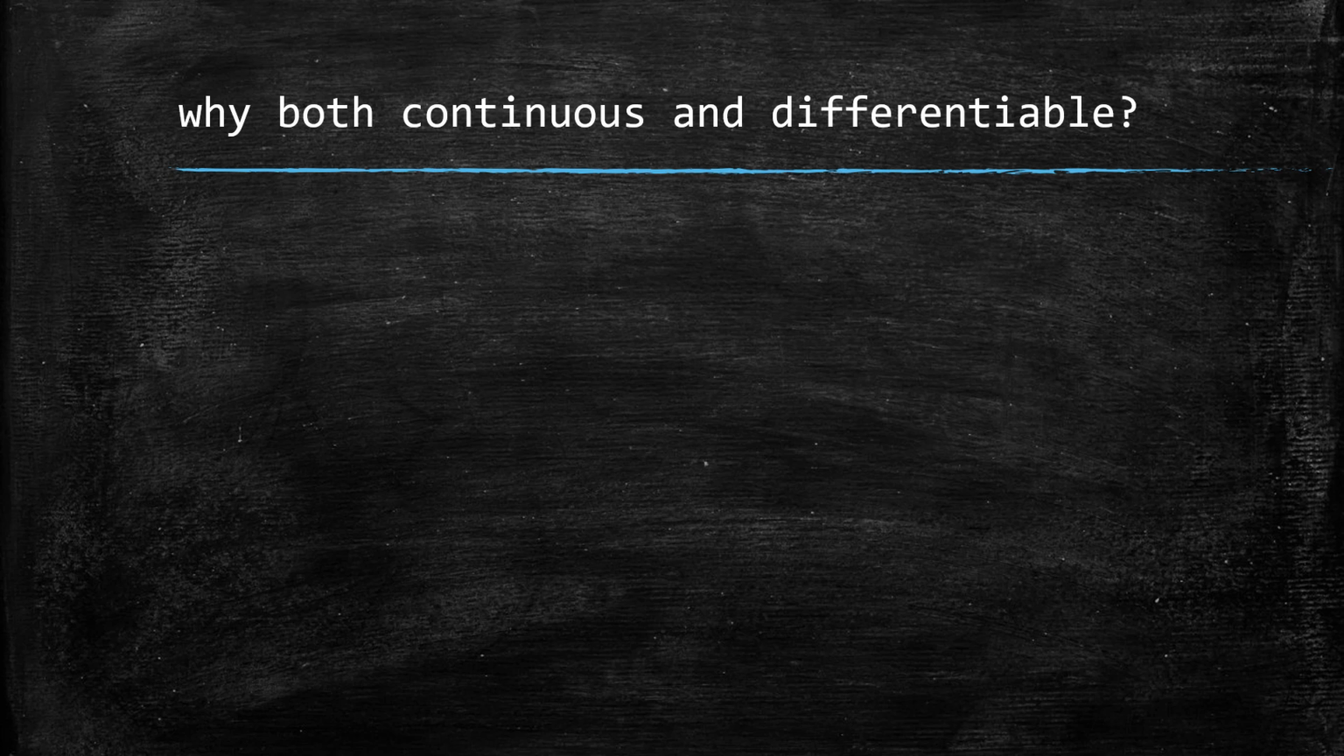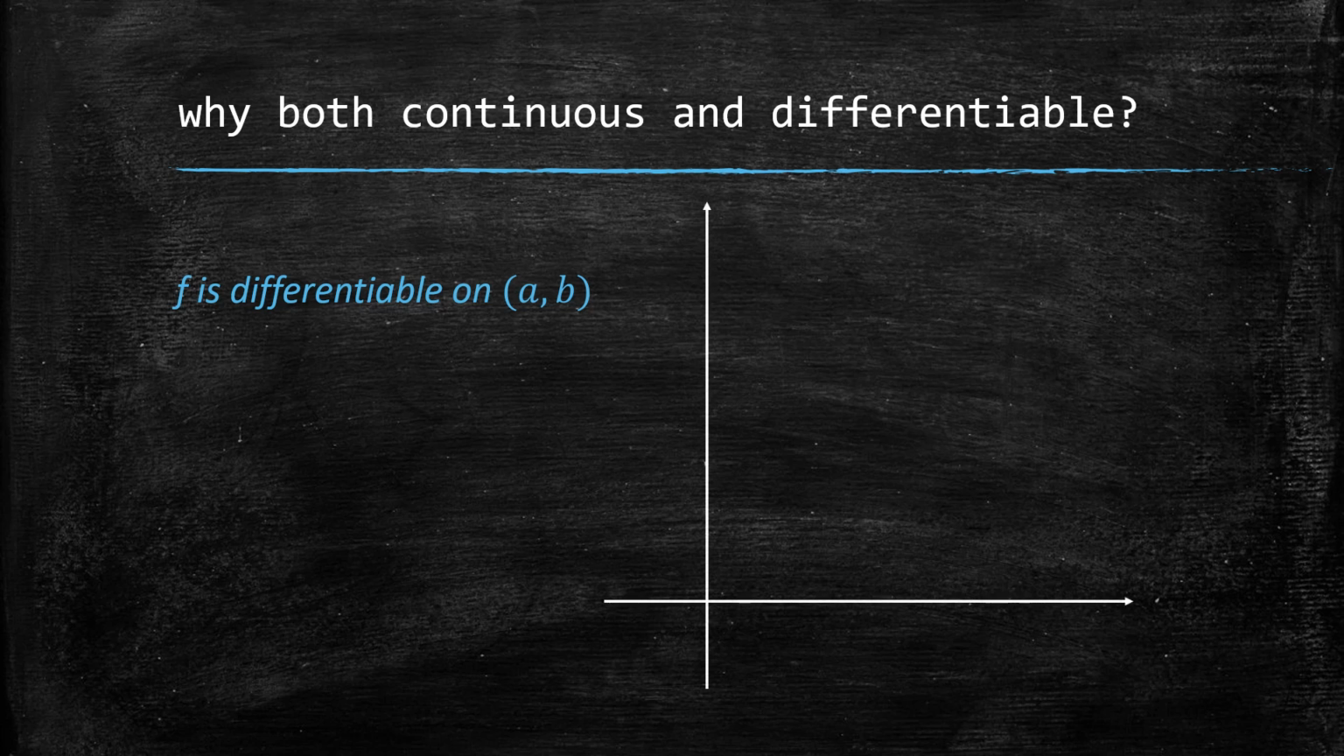So your next question might be, well, why both continuous and differentiable? Isn't it enough just to have f be differentiable on (a, b)? I mean, we know the theorem from early in the course that says differentiability implies continuity. So isn't that sufficient? Well, let's have a look at this situation. Let's see if we can find a counterexample that will make the mean value theorem not apply.